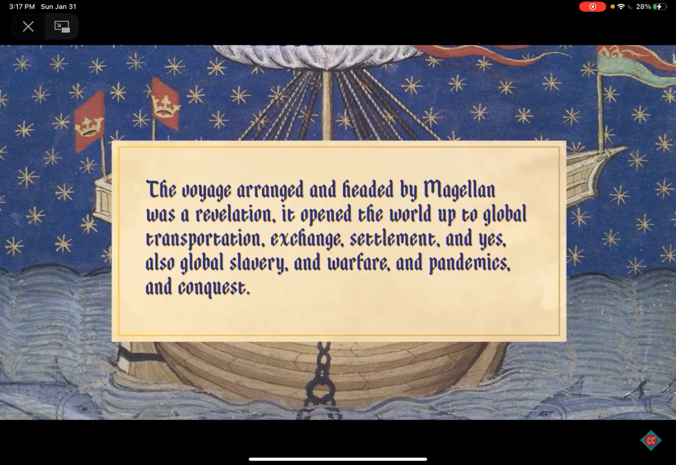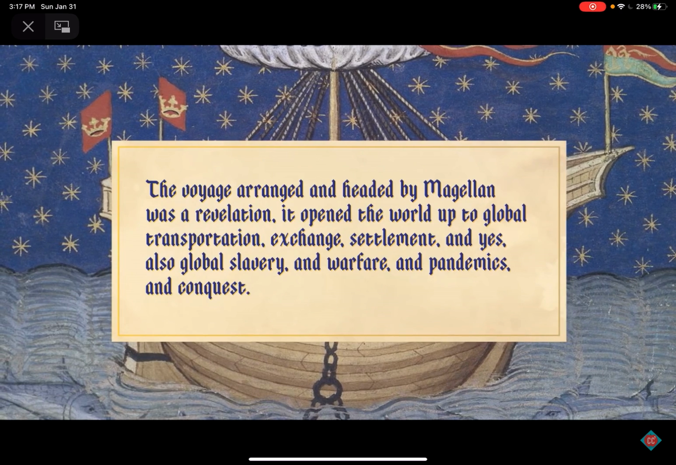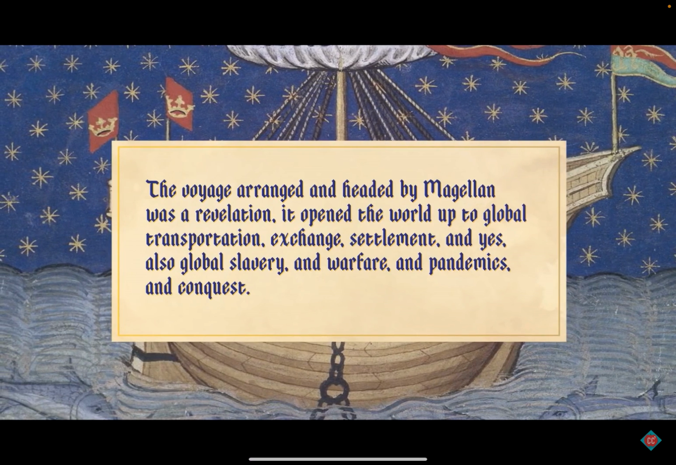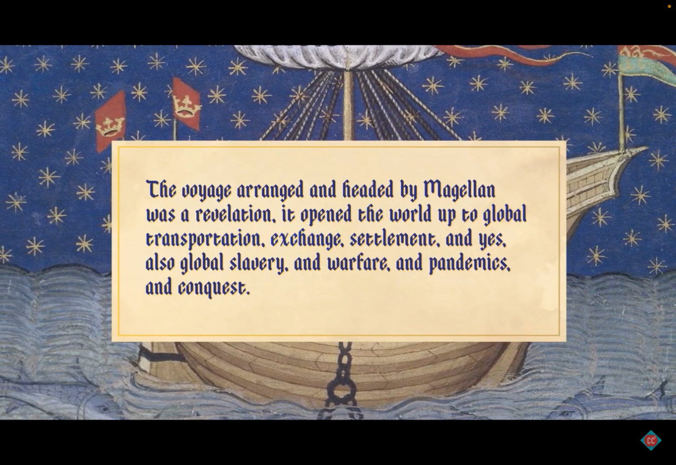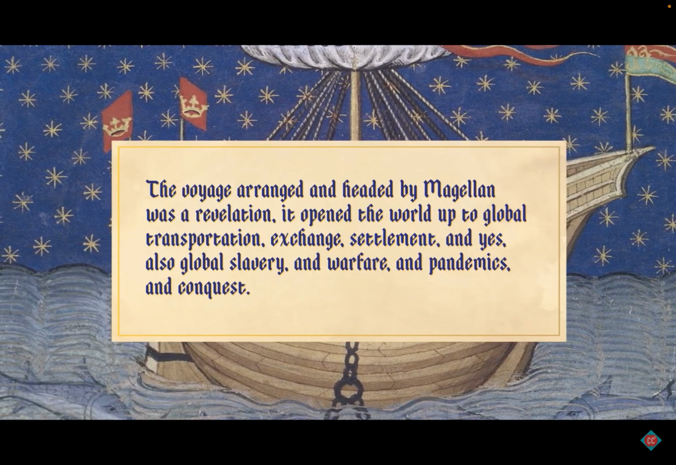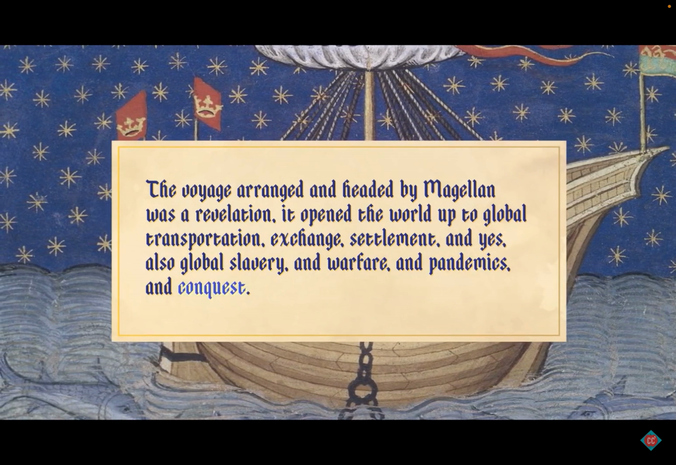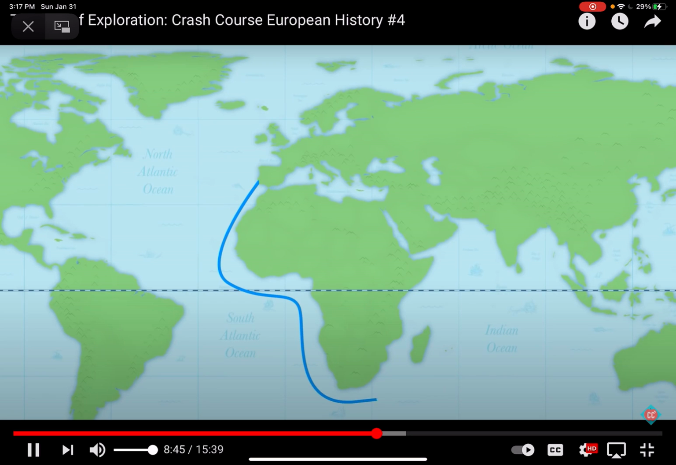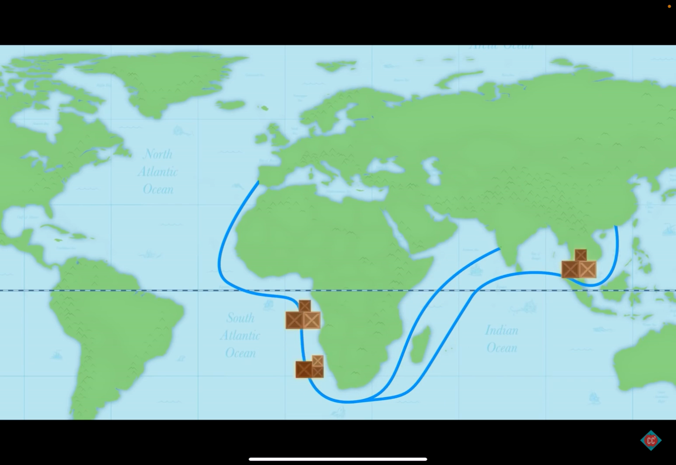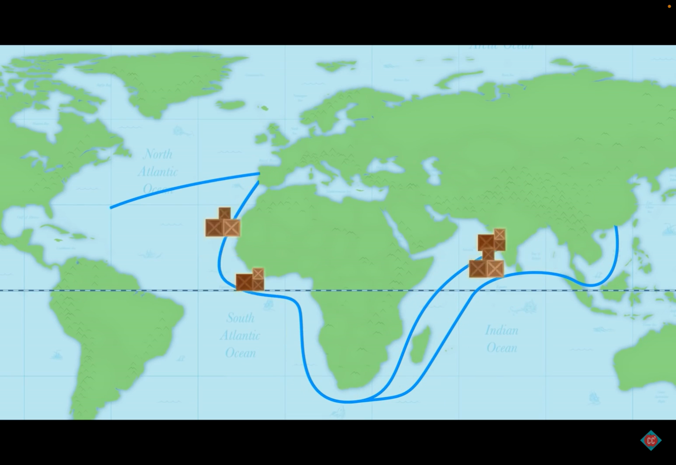But the voyage arranged and headed by Magellan was a revelation. It opened the world up to global transportation, exchange, settlement, and yes, also global slavery and warfare and pandemics and conquest. The Spanish could now stock their New World settlements with Chinese and Indian luxuries by crossing the Pacific, and fill their coffers from profits in New World goods by crossing the Atlantic.